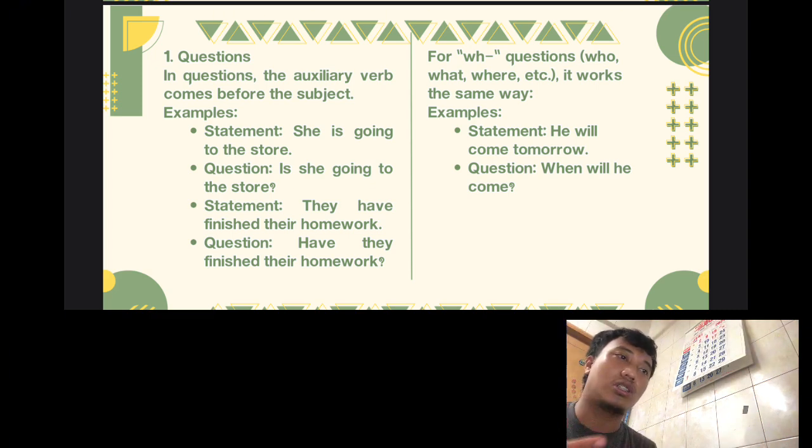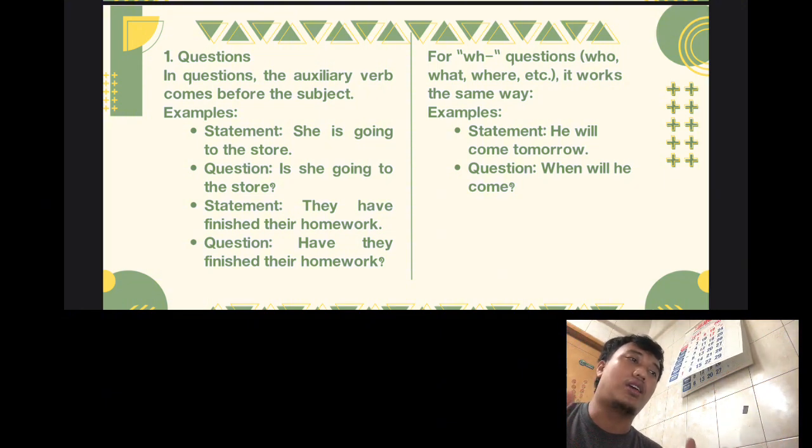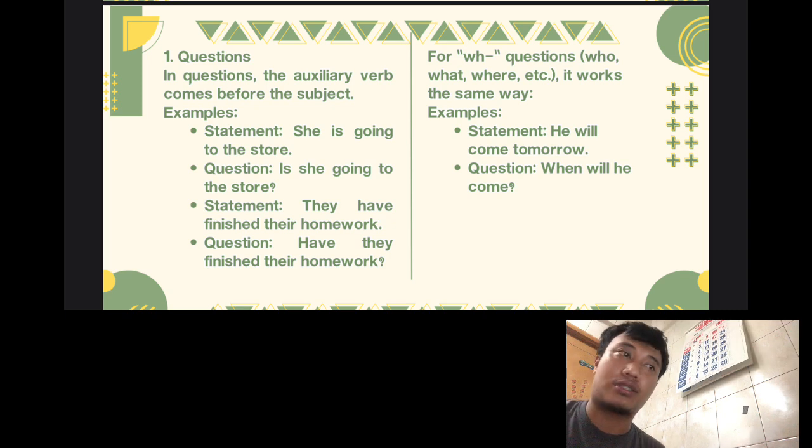The question can be: have they finished their homework? The question is related to the verb, so the auxiliary comes before the subject.